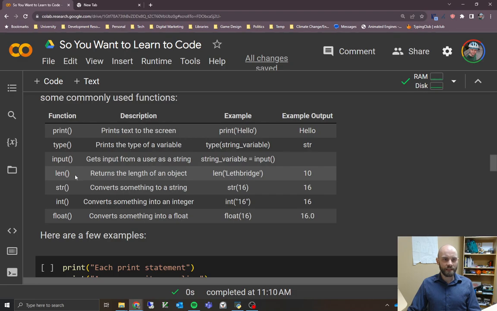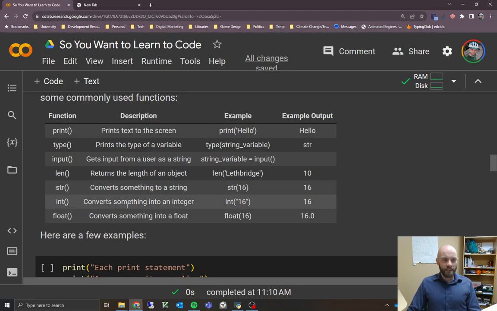The next example is len. This function returns the length of an object. For a string, it's going to give you the length of the string, the number of characters in the string. So in this case, if we do len on the string Lethbridge, it's going to tell us that it's 10 characters long. That's returned as an integer.